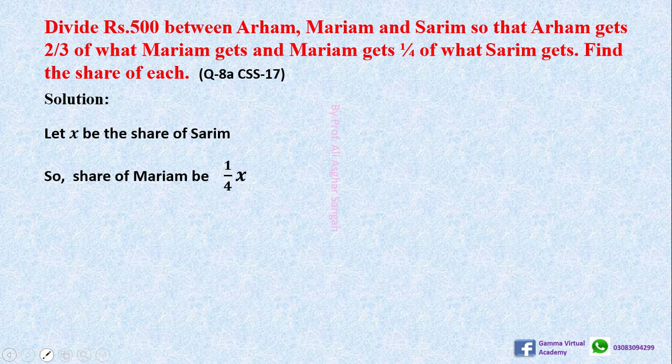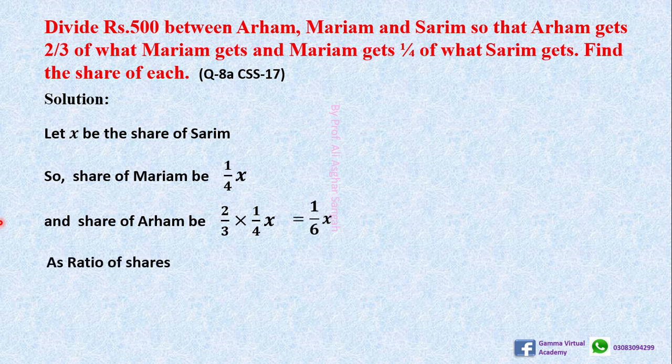So the share of Mariam will be one-fourth of Saram's share. Saram's share is X and Mariam's share will be 1 upon 4 of X. And now the share of Iram will be two-thirds of Mariam's share. Mariam's share is 1 upon 4, so Iram's share will be two-thirds of that: 2 into 1 is 2, and 3 into 4 is 12, that will be 1 upon 6.